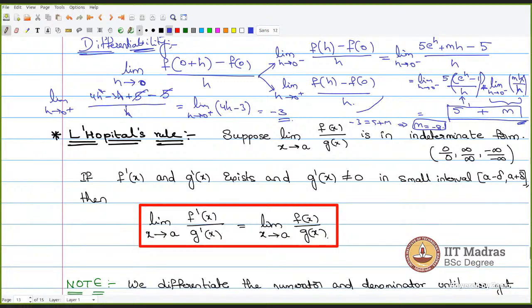No, sir. I'm just asking in a general sense, because I calculated the value of m by using the left hand limit and I applied L'Hopital's rule in it. I think that was not the right method. So yeah, you cannot use it until you are sure that both the functions are differentiable. Sir, I got the same answer if I apply L'Hopital's also. Yes, but we have to first use differentiability, then apply L'Hopital's rule. Even if we know that a particular function is differentiable, we cannot use it.